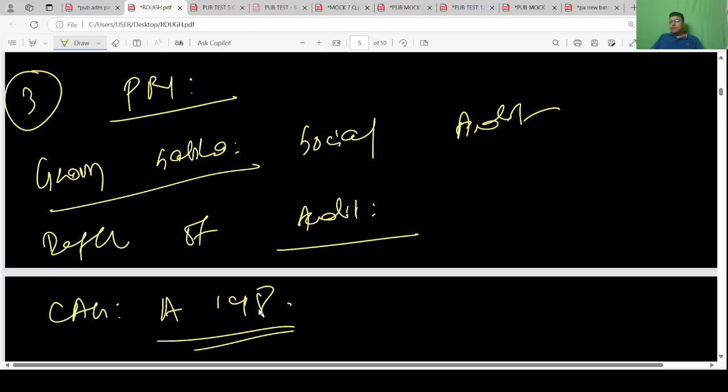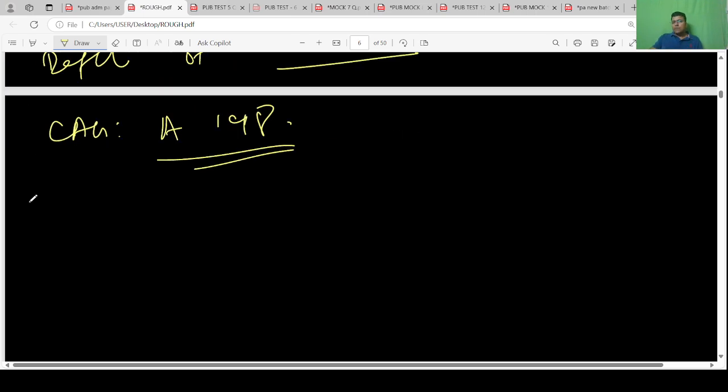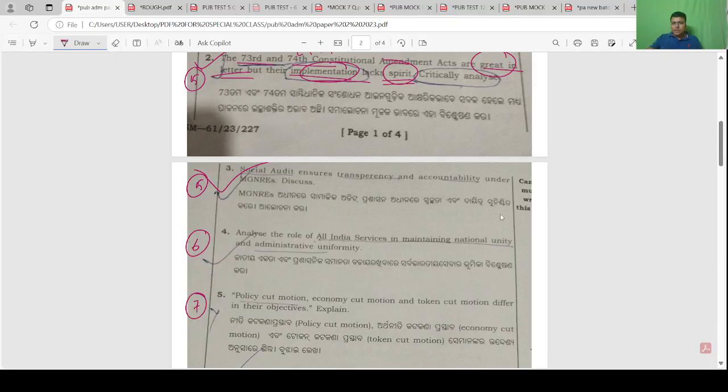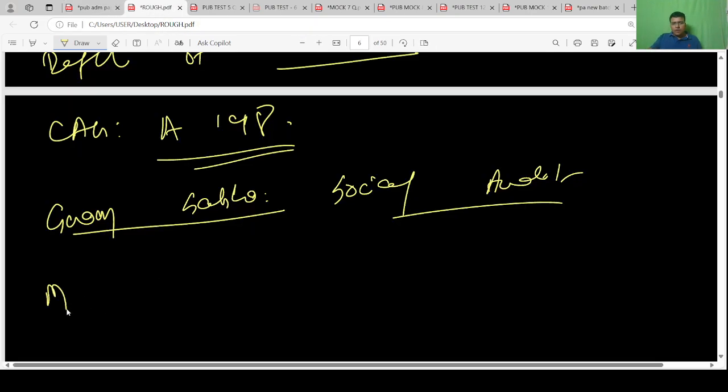CAG audits central and state government, but due to the definition of audit of CAG, for social audit you write social audit, how the Gram Sabha conducts social audit, where all adult registered voters of that particular village gather and they audit. They audit all functions, especially MGNREGS.